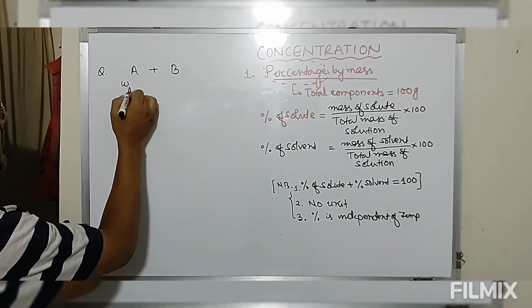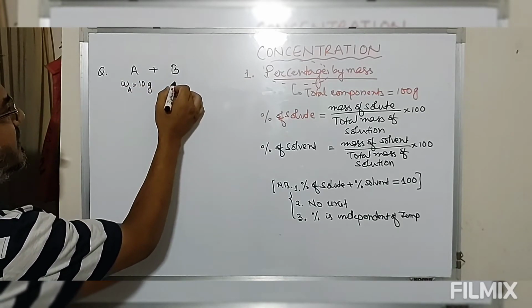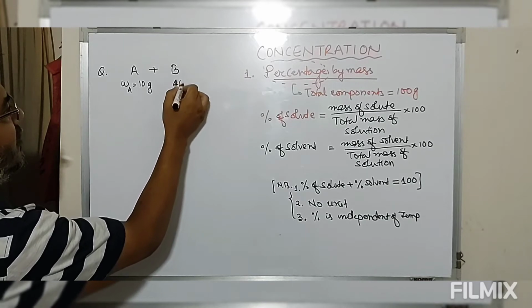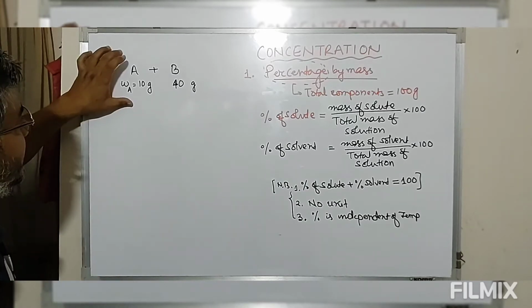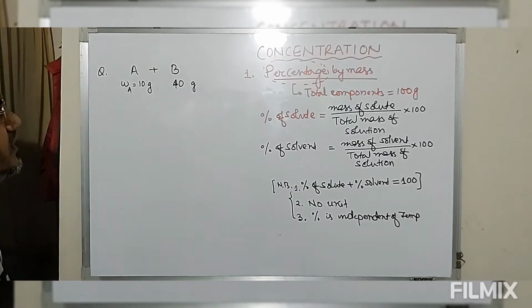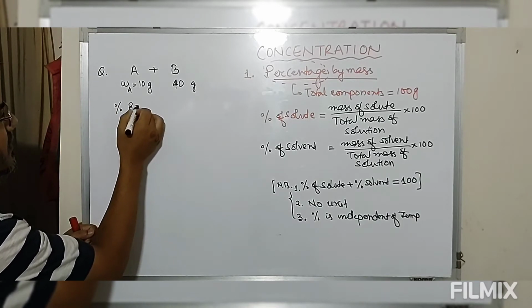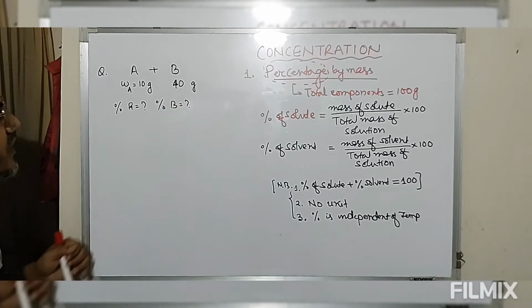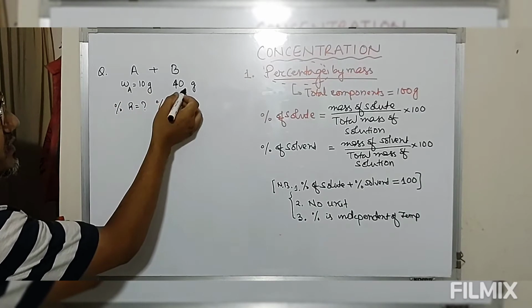Now the mass of A is 10 gram and the mass of B is, suppose, 40 gram. Means we are mixing 10 gram of A with 40 gram of B. Now the question is, we have to find the percentage of A and the percentage of B. Look at this, we have mass of A 10 gram, mass of B 40 gram.